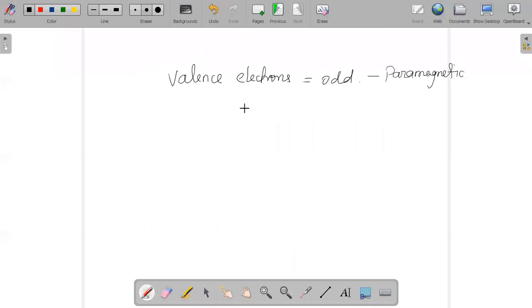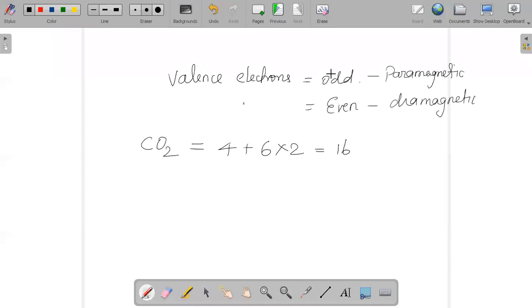If the valence electron count in that particular option is even, then it will be diamagnetic. Now your work becomes very easy, we just have to find the total number of valence electrons in carbon dioxide. It is 4 for carbon plus 6 into 2 for oxygen. So 6 twos are 12, 12 plus 4 is 16. From the given logic, it should be diamagnetic.